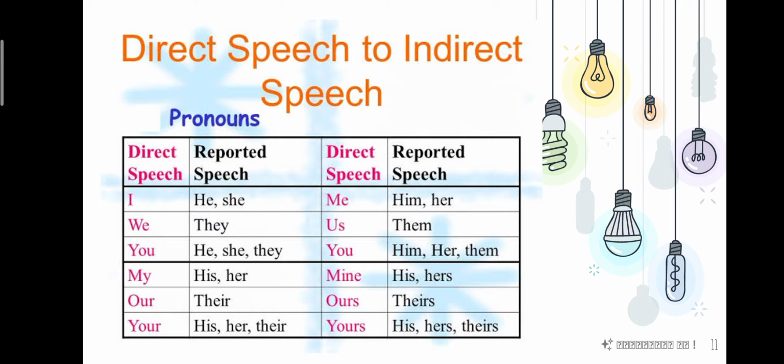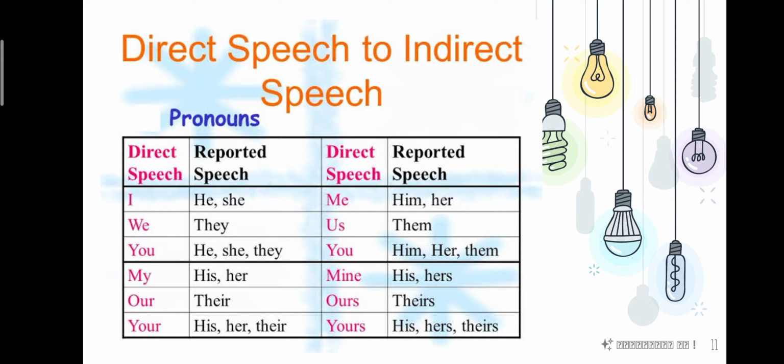Now, while changing from direct speech to indirect speech, there are certain rules that we should follow. We are going to learn about those rules. The first rule is change of pronoun. You needn't memorize this table at all. If you are reading the given sentence and understanding what dialogue is spoken to whom, or whom the pronoun given there is referring to, then it is easy for you to change.